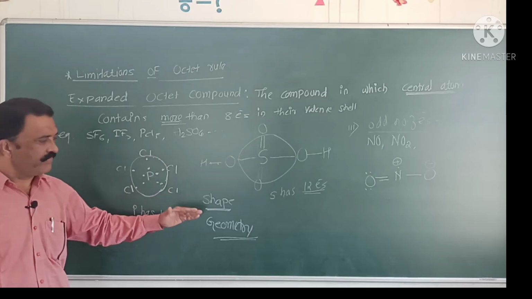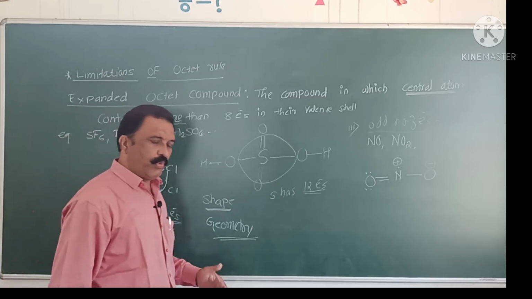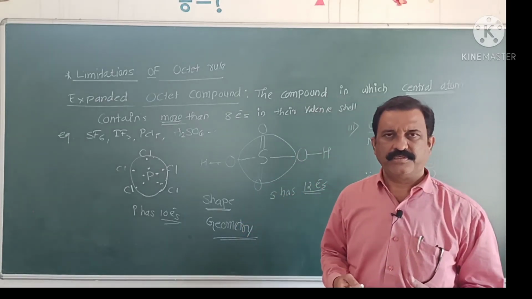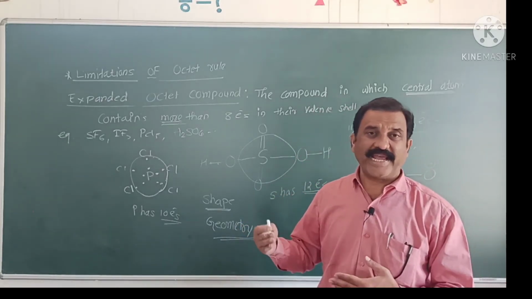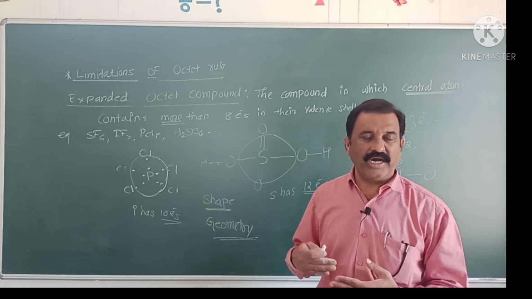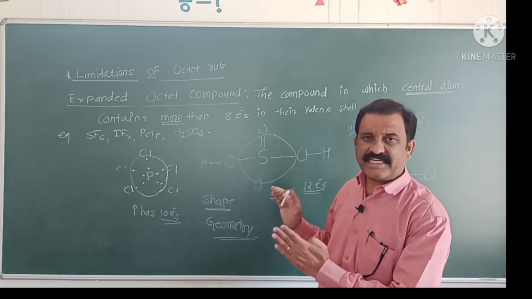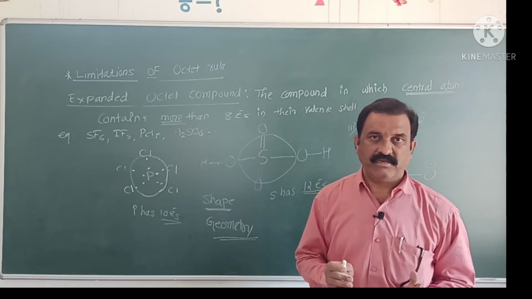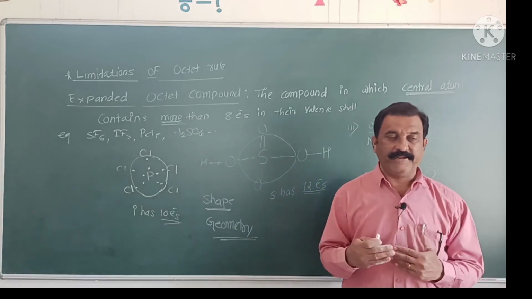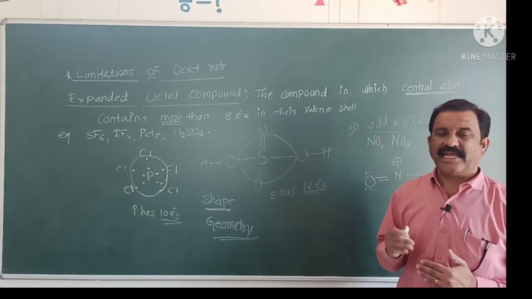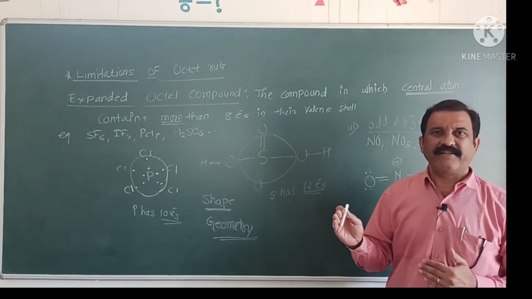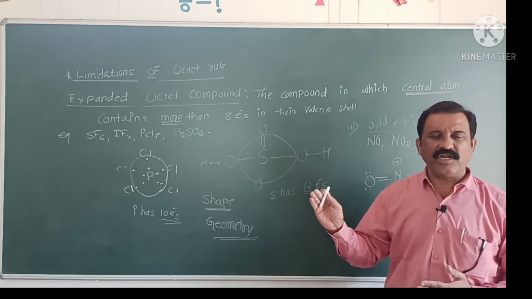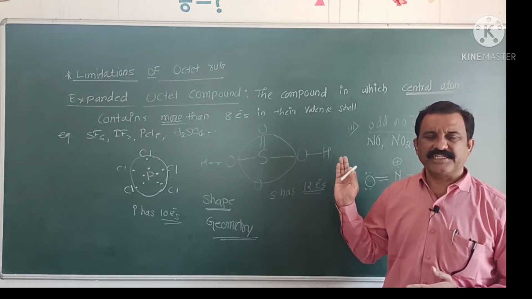And hence, to explain the geometry of molecules, two scientists worked on this concept, and they put forward a new theory called the valence shell electron pair repulsion theory.